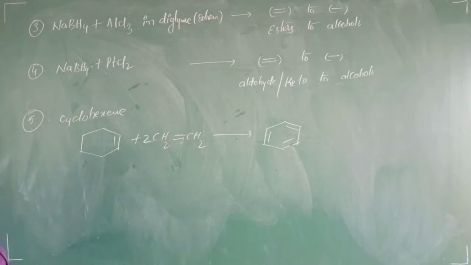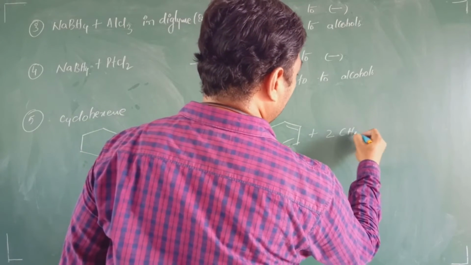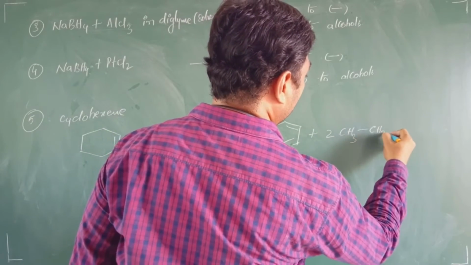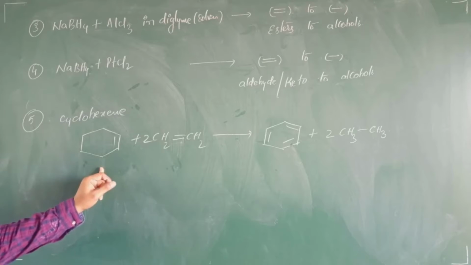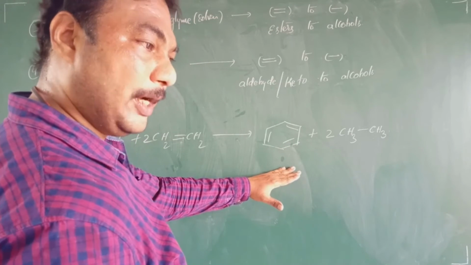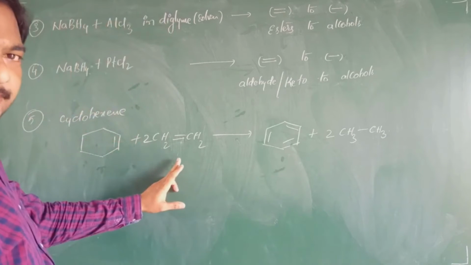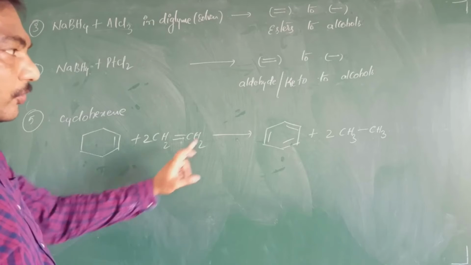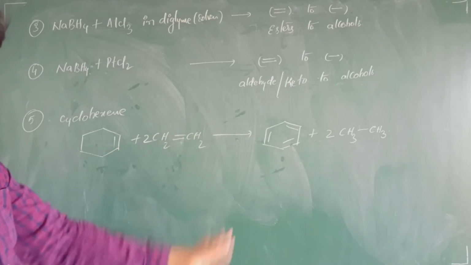Therefore, I will take here 2 moles of alkene, and the product formed is 2 moles of alkane, that is ethane. Remember one thing, this cyclohexene gets converted to benzene. Understood? Cyclohexene reduces double bond to single bond and itself gets oxidized to benzene.